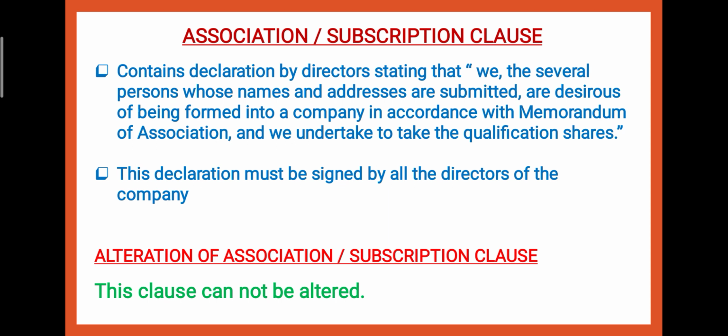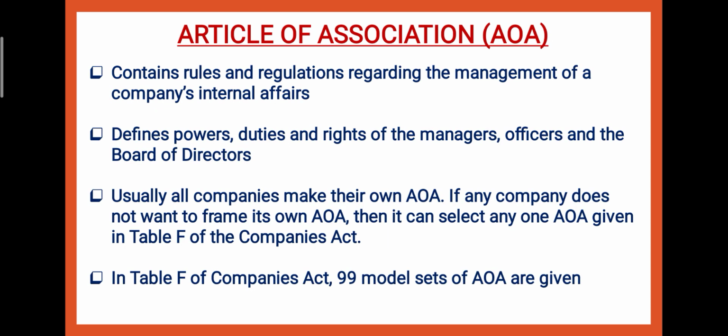Alteration in the subscription clause is not possible. We cannot alter the subscription clause. This was all about the memorandum of association. There are 6 clauses in the memorandum of association: name clause, situation or domicile clause, object clause, liability clause, capital clause, and association or subscription clause. Now we have the second type of document, the articles of association. It contains rules and regulations regarding the management of a company's internal affairs.